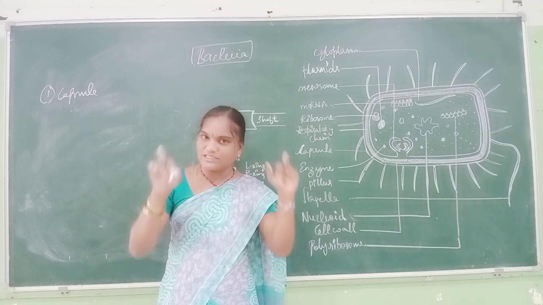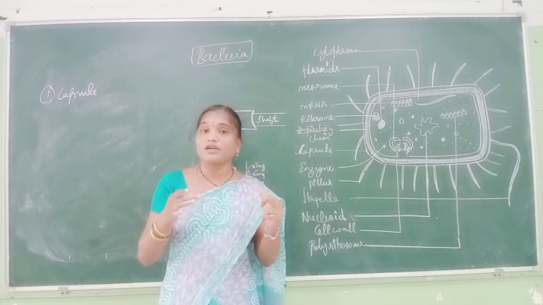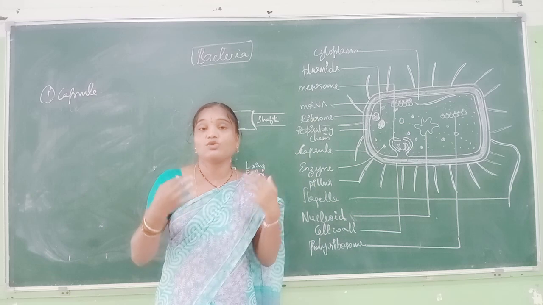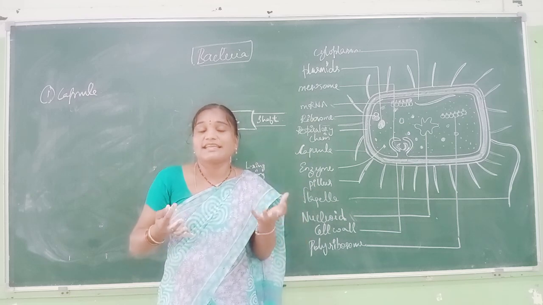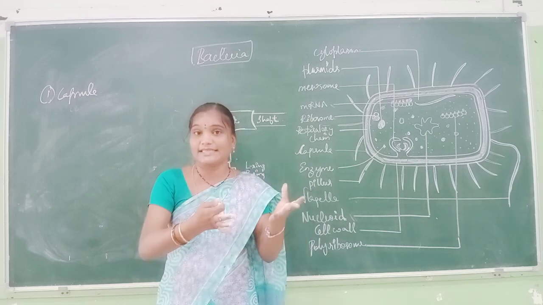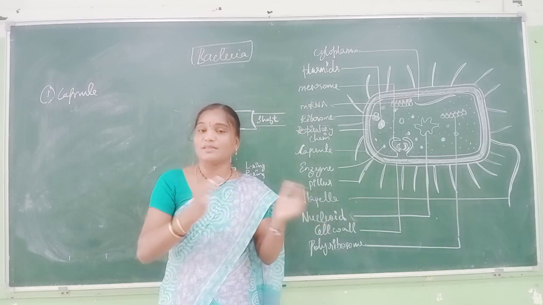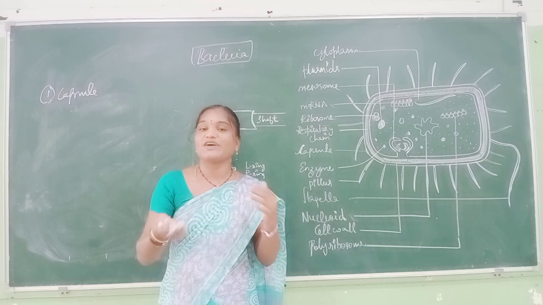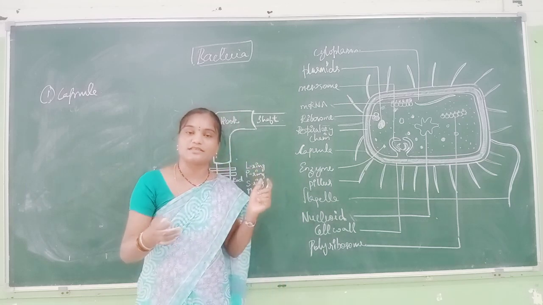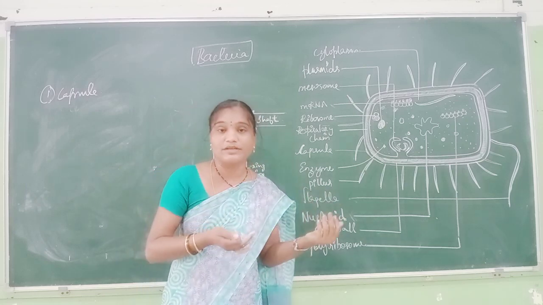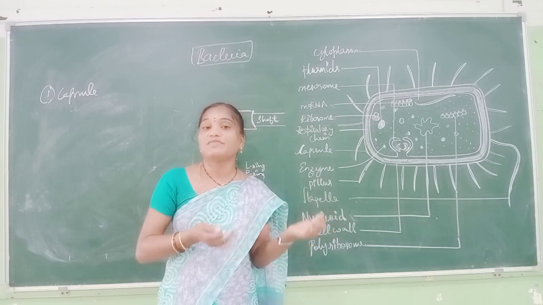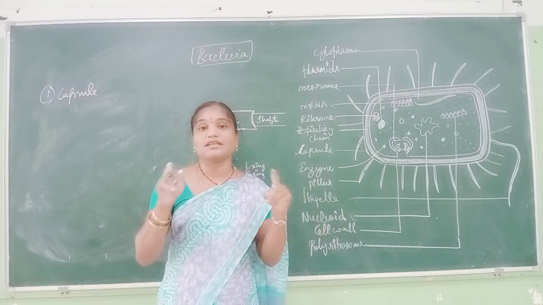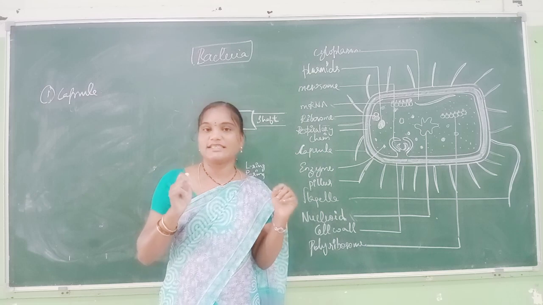A bacterium with a capsule cannot be easily adhered to by antigens; it has protection against antigens. Whenever other microorganisms or antigens try to enter the bacterial cell wall, they are blocked by the outer cover known as the capsule.